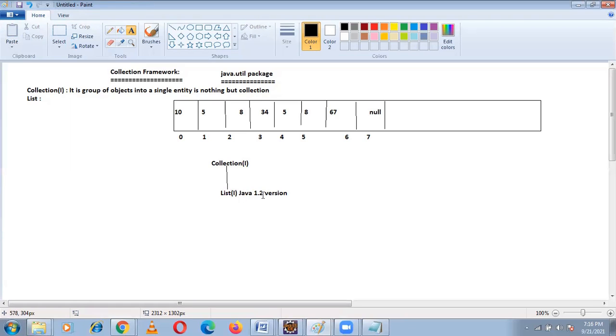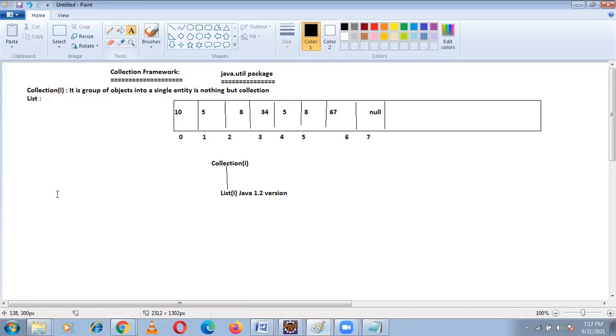Like that, for collection we have some other interfaces, like set. We have another interface called set after list. Set is also under collection only. Every collection interface or collection class is under collection only. Now this is the list interface. Understood about list interface? Yes.